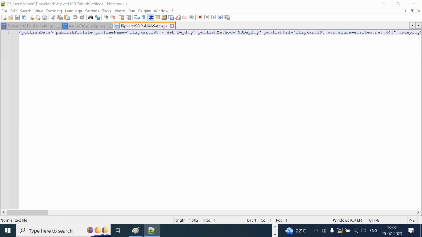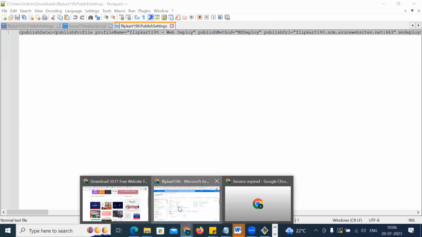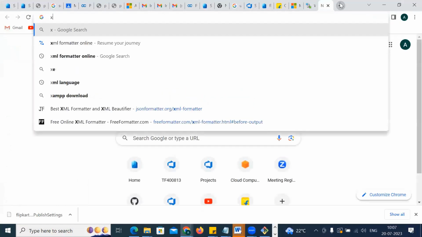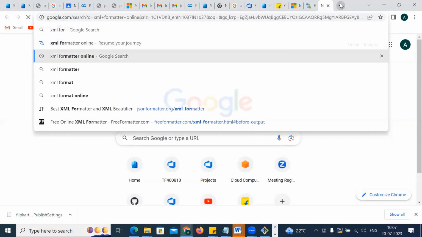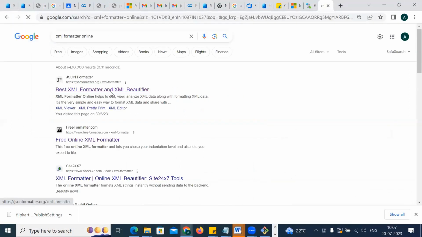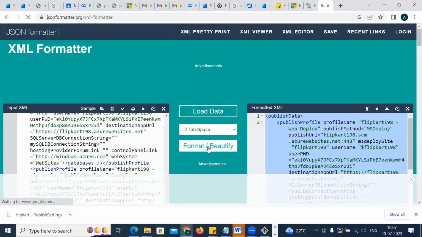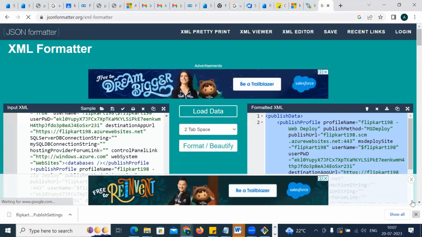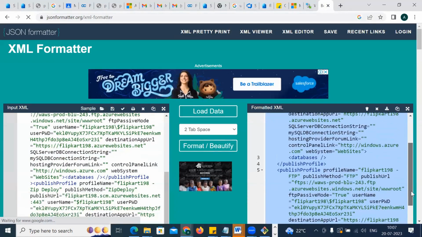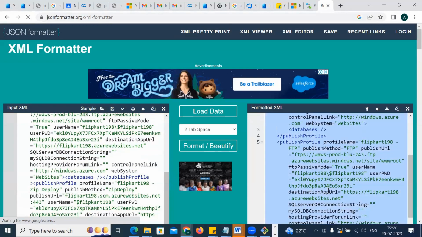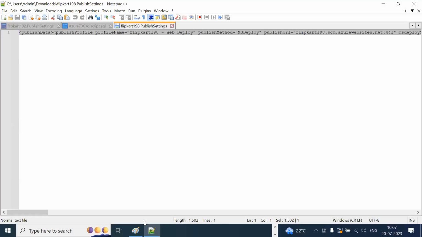Now what to do? Whatever published profile I got, I tried to edit it here, but it doesn't look too good to see. So just copy this and open an XML formatter. On the website, search for XML formatter online. Try to open any XML formatter and paste this code. I already have the previous code. Try to beautify it. So this is how your code looks. Understand? Now what to do? Copy this and you can open any notepad.